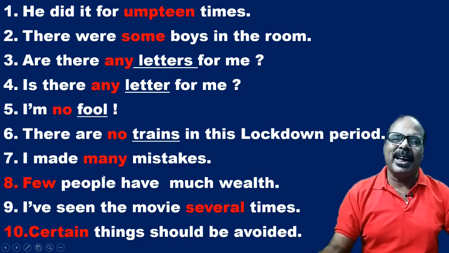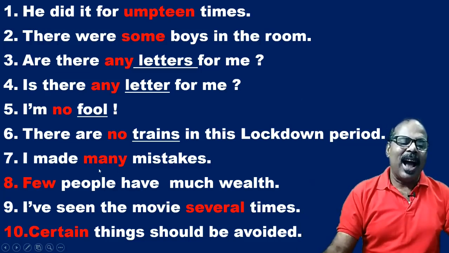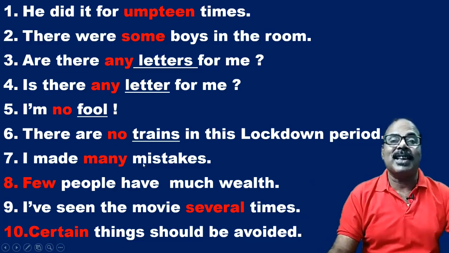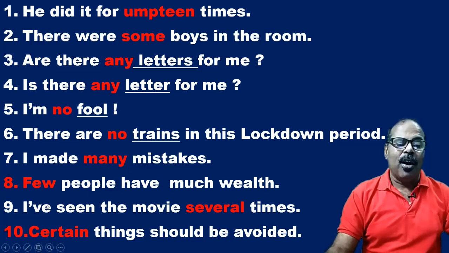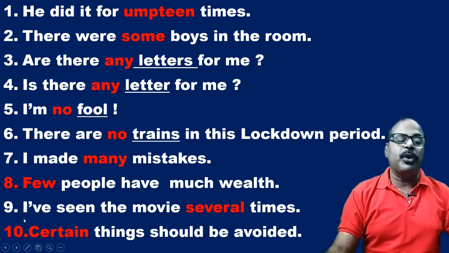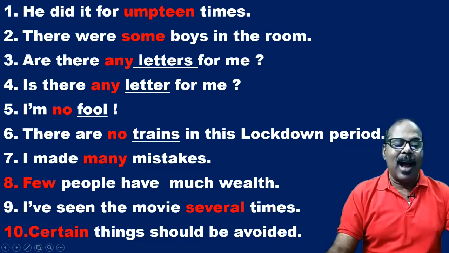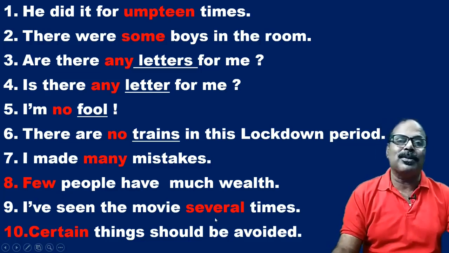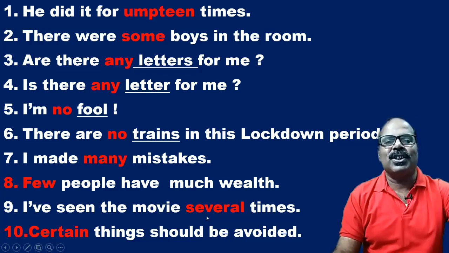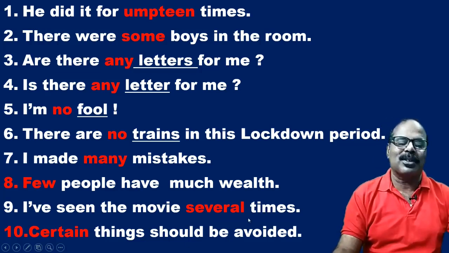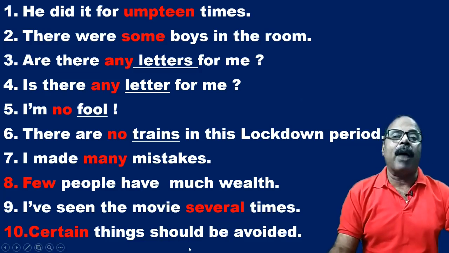I made many mistakes. Many. I do not know exactly the number of mistakes I made. Few people have much wealth. Few. I do not know exactly the number. I have seen the movie several times. The exact number is not known. Several times. Certain things should be avoided.